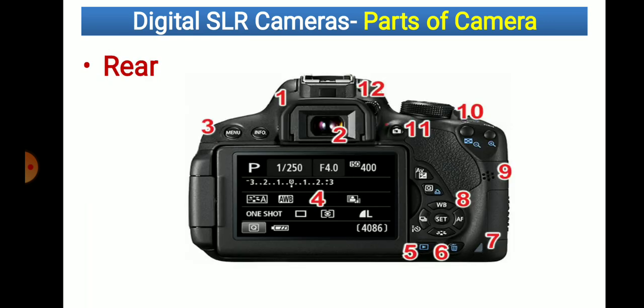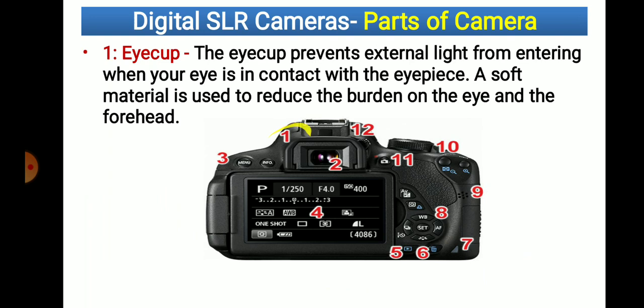Then rear parts of the camera, the back side of the camera. Okay, so these are the rear parts of the camera. So first one here, eye cup. This prevents external light from entering when your eye is in contact with the eyepiece. This one, eye cup, means the side portion, all around the sides. This prevents entering of the light into this camera when our eyes are on this aperture.